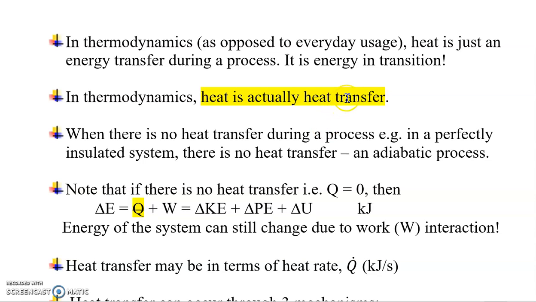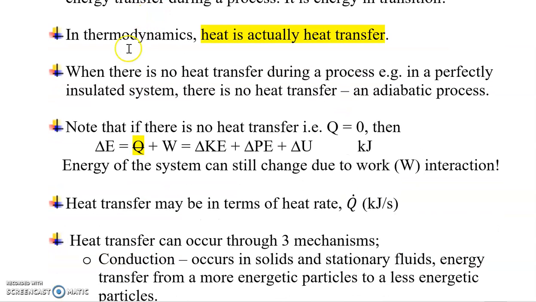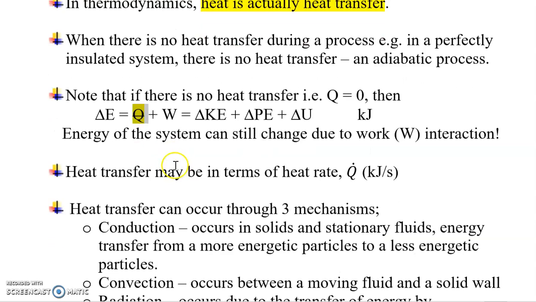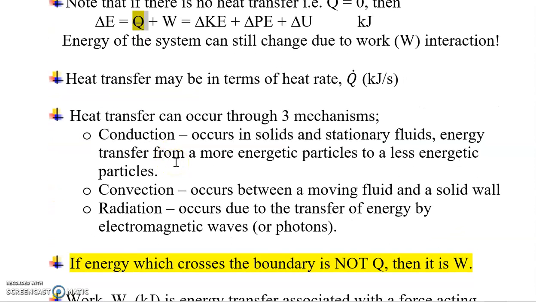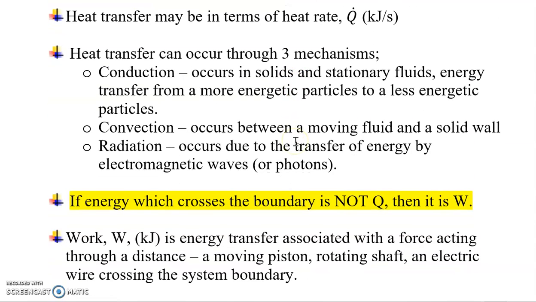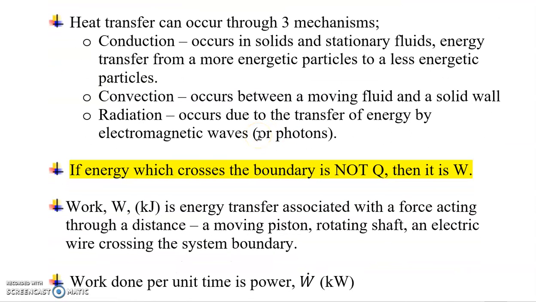For a perfectly insulated system, we normally assume the insulation is perfect, and so heat interaction at the boundary is 0. So the only way the energy of the system can change is through work interaction. Now, heat transfer, Q, can occur through 3 mechanisms: conduction, convection, and radiation, all at the same time or a combination of these 3.